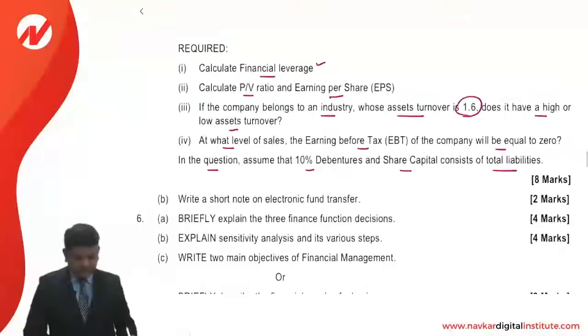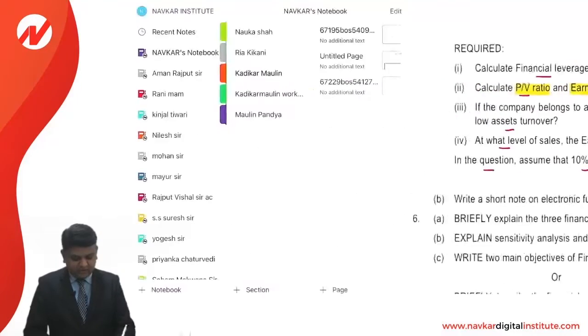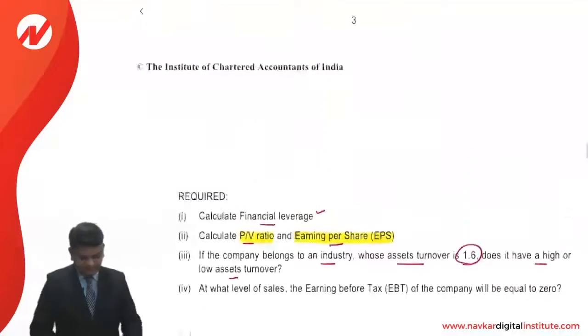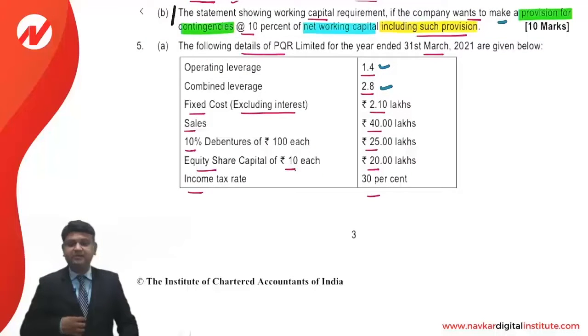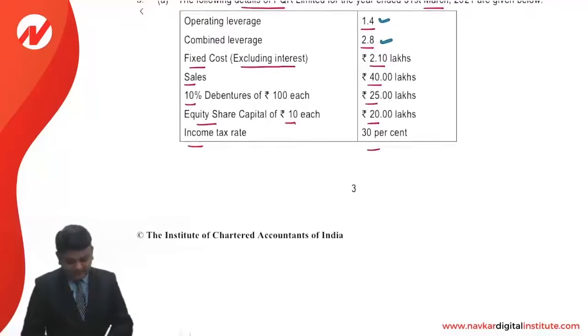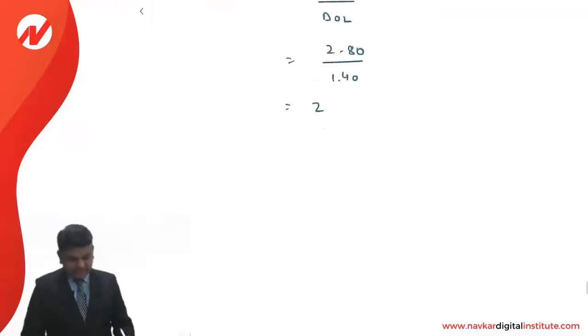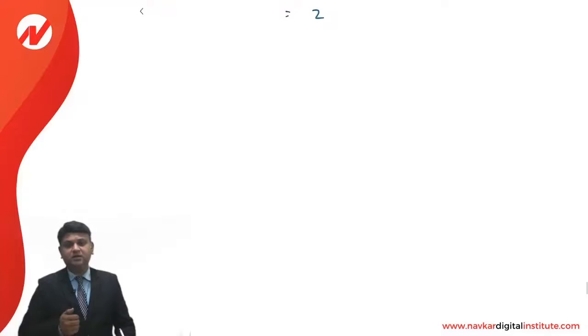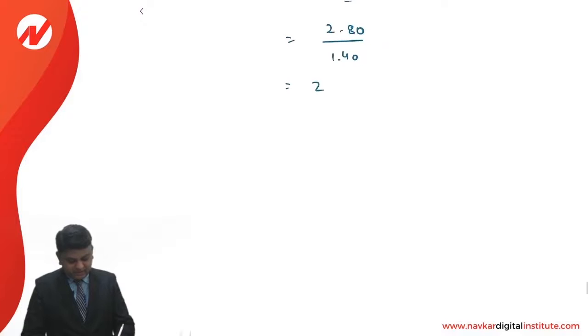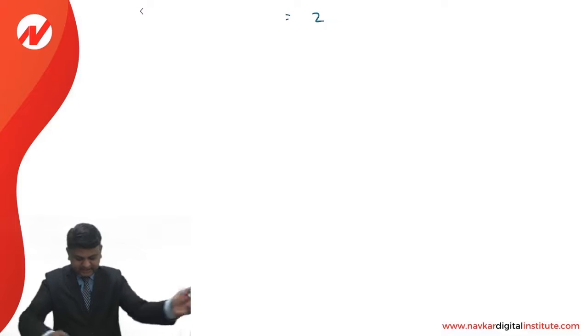The question further says, calculate profit volume ratio, and further you are required to compute the earning per share. Dear students, the language of the question is very clearly providing the amount of the fixed cost excluding interest. It is 2,10,000. So we can make the calculation using this fixed cost excluding interest, that is operational fixed cost, and DOL, we can compute the contribution. So next is the calculation of contribution.